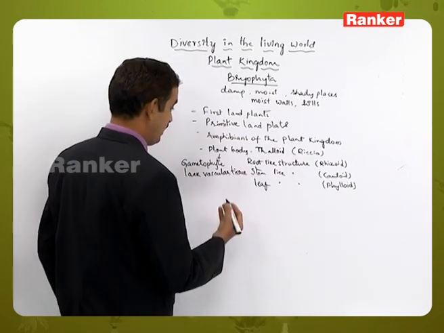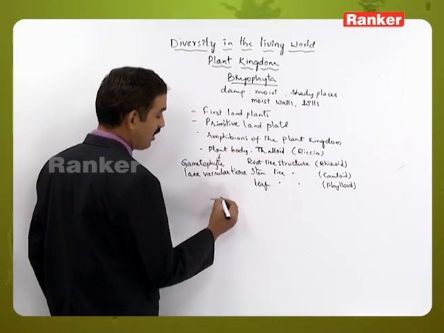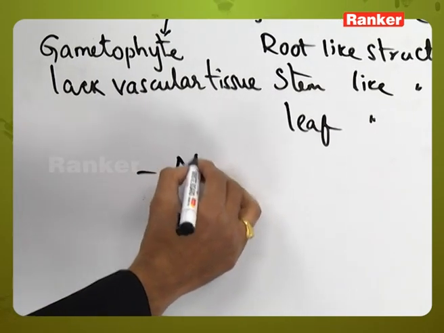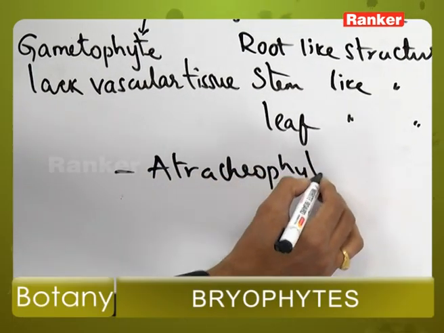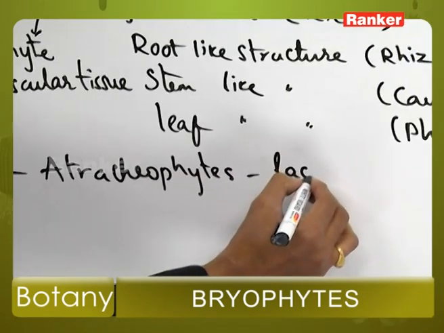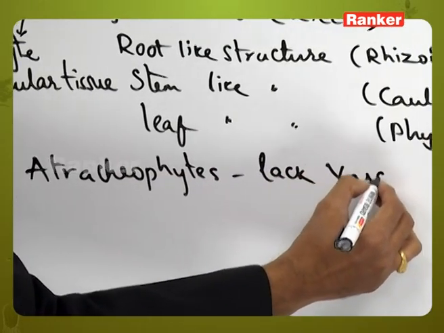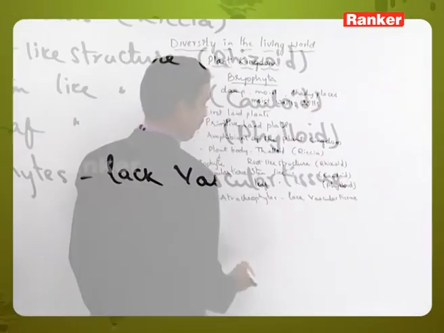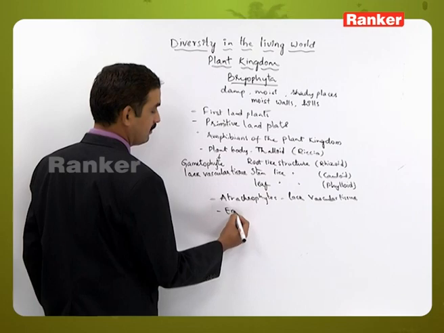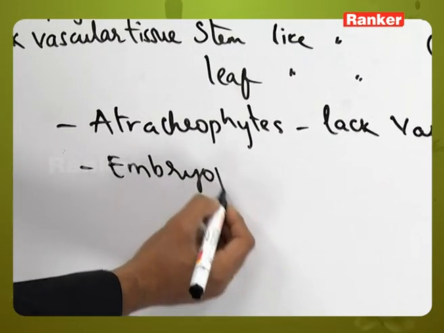These are the part of Atracheophytes. Why are these Atracheophytes? They lack vascular tissue like xylem and phloem, and these are Embryophytes.